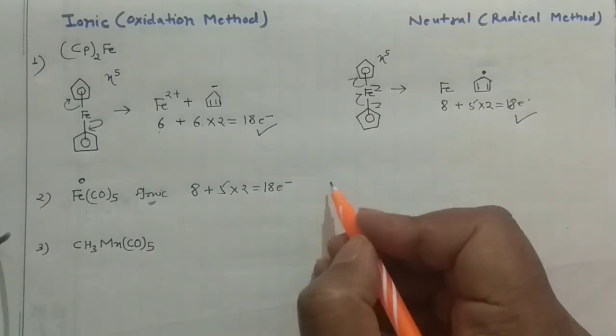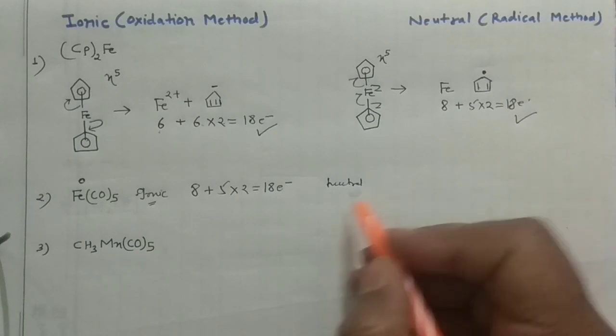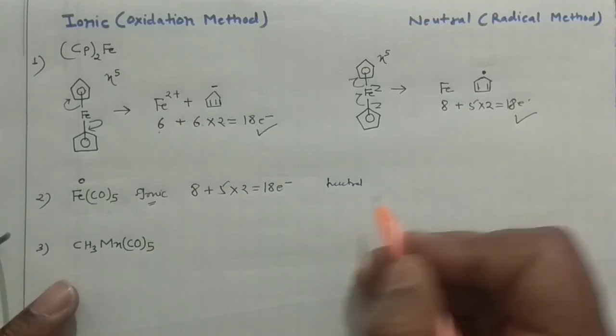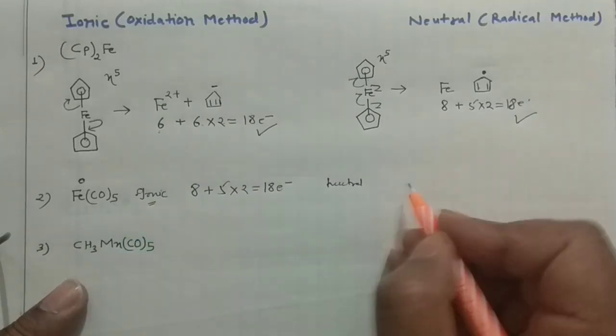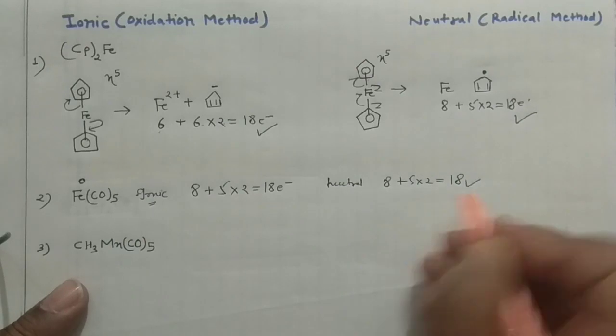This is ionic. And if you go for the neutral method, okay guys, again the same thing would happen in that case. See, it is neutral, so 8, again 5 into 2, this will give you 18. So this will not make any difference.